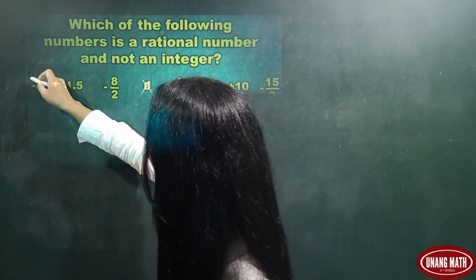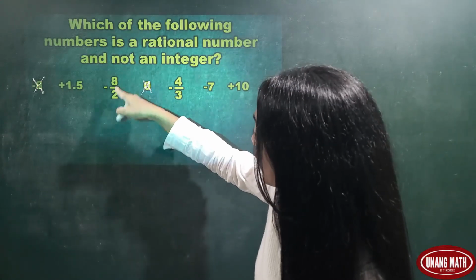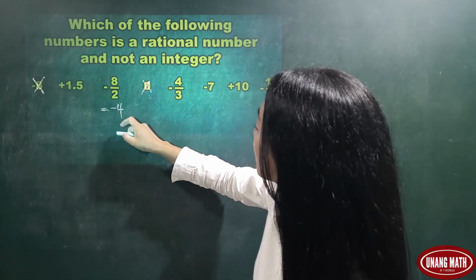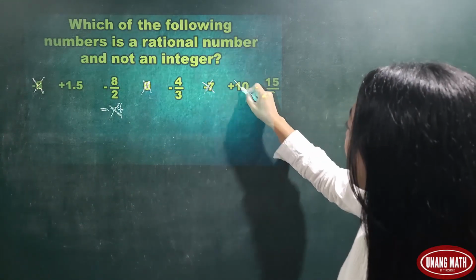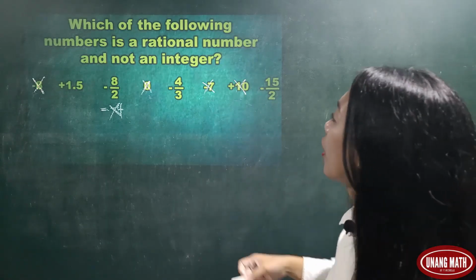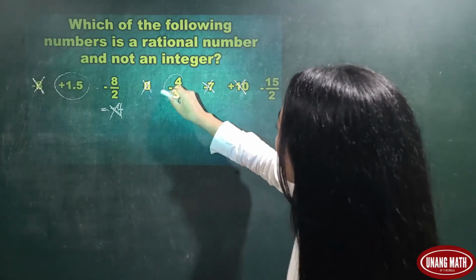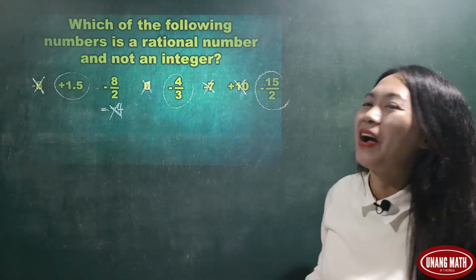Negative 8 is also an integer. Negative 8 over 2 is negative 4, so this is an integer. Negative 7 is an integer. Positive 10 is an integer. So not an integer, we have positive 1.5, negative 4 over 3, and negative 15 over 2.